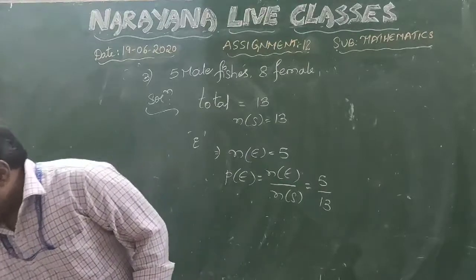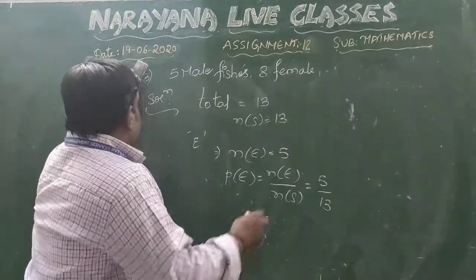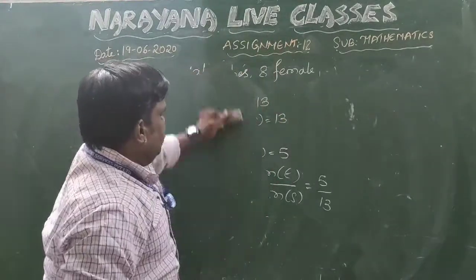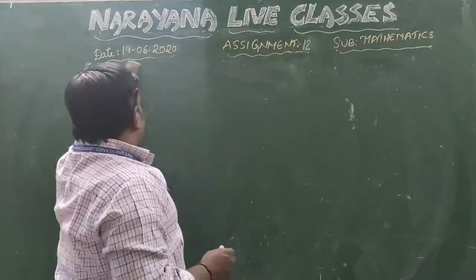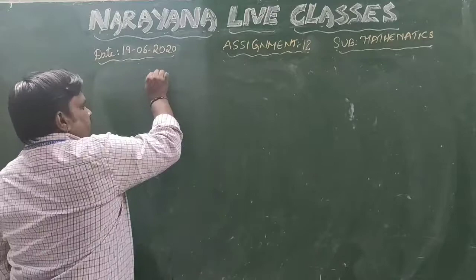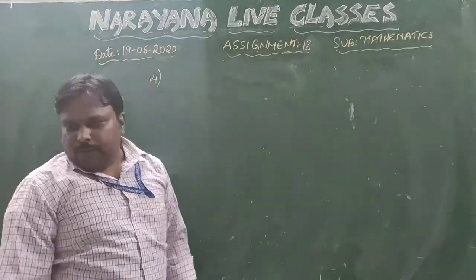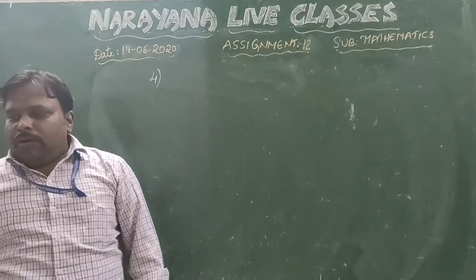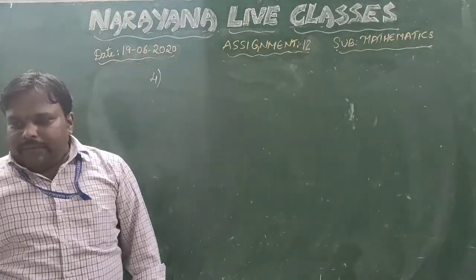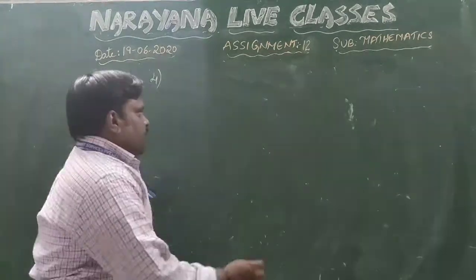Coming to the next question, question number 4. What is this question? A game of chance consists of spinning an arrow which comes to rest pointing at one of the numbers up to 8.